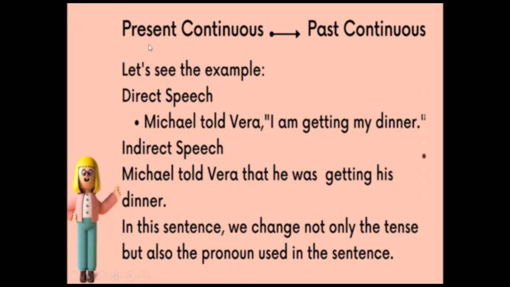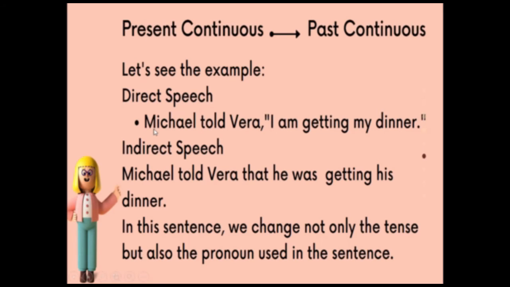Let's see the second tense, present continuous into past continuous. In present continuous, we are going to use the first form of to be: is, am, are. For the continuous form, we are going to use verb-ing. In past continuous, we are going to change the form of to be into the second form, was and were. Was is used for a singular subject, while were is used for plural.